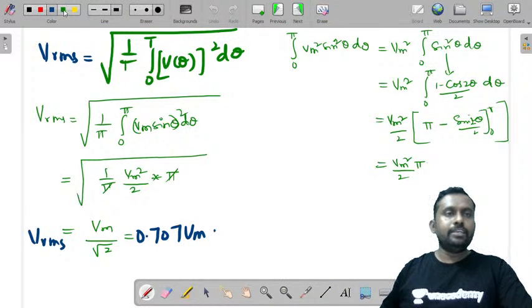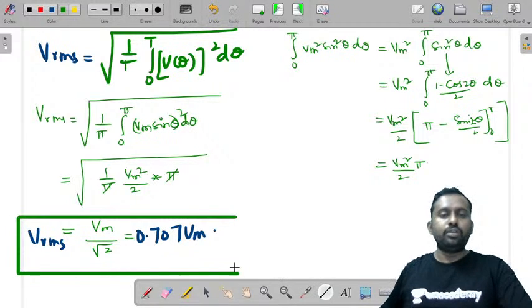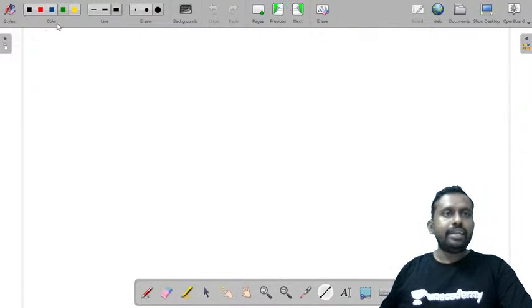So this is the RMS value of a full wave rectifier output. Now let us consider one more waveform, and let me tell you the solution for that.